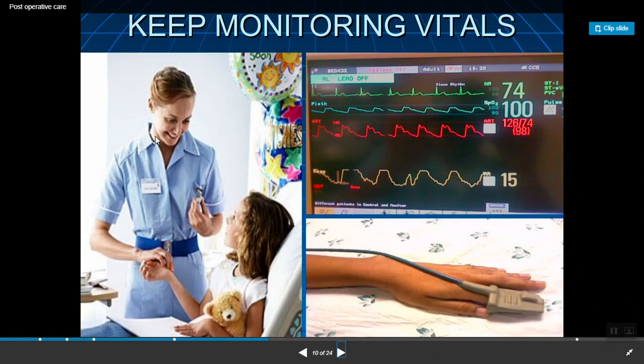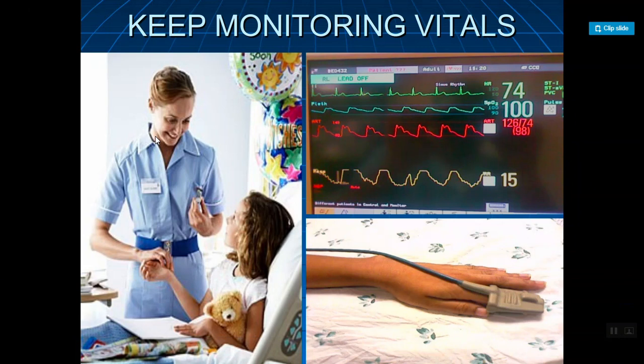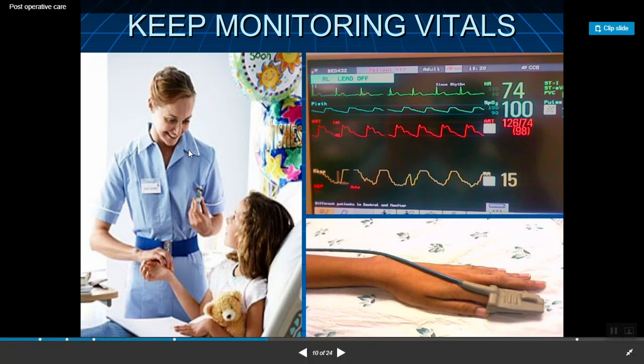Continuous checking of the vital signs must be done in the immediate post-operative period, and they must be checked every 2 hourly. The vital signs help to know if there are any changes, or if any complications can arise. We have already discussed that the cardiac monitor is checking the SpO2, and here we are checking the vital signs.